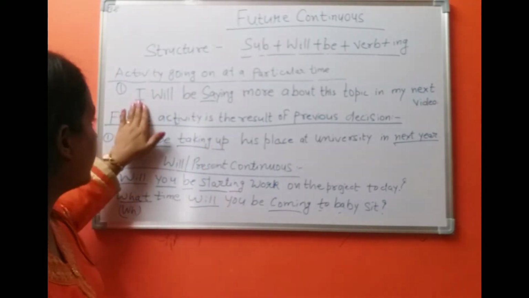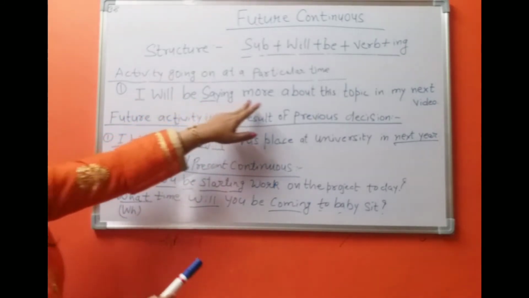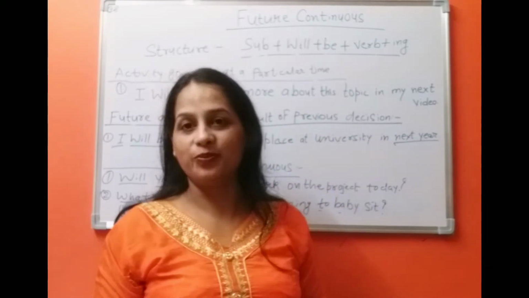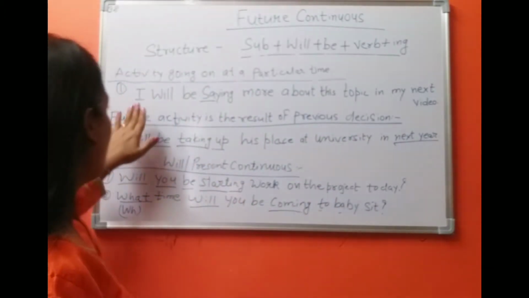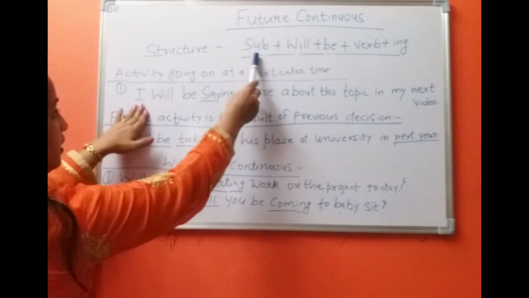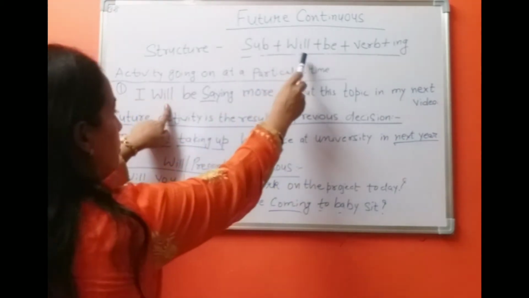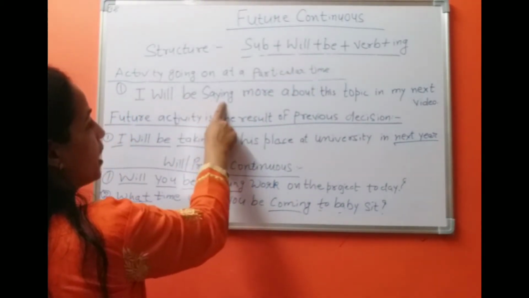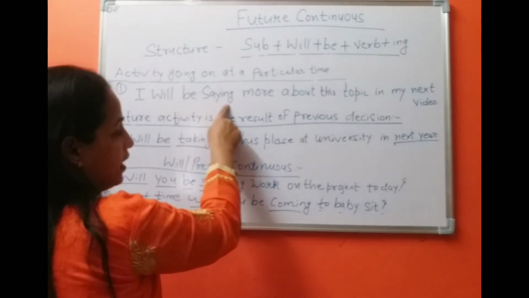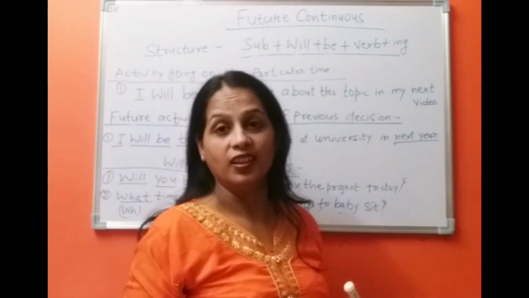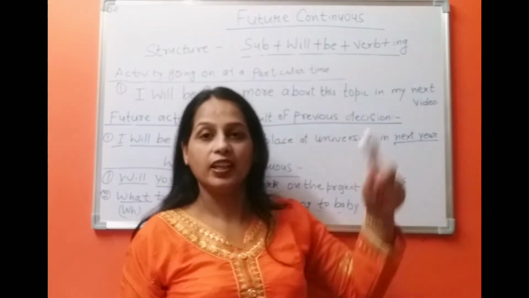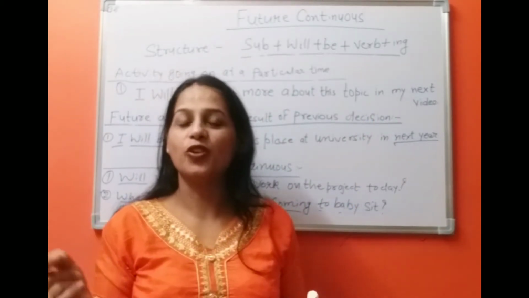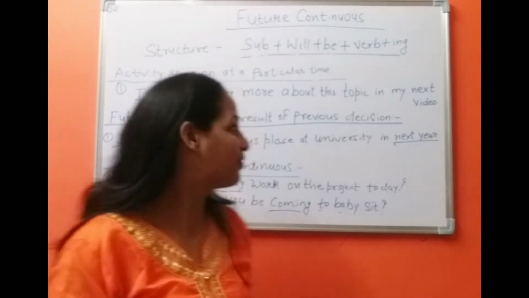Example: I will be saying more about this topic in my next video. I is the subject, will be saying. Say is the first form, and we use ing. I will be saying more about this topic in my next video. So don't forget to watch my next video.